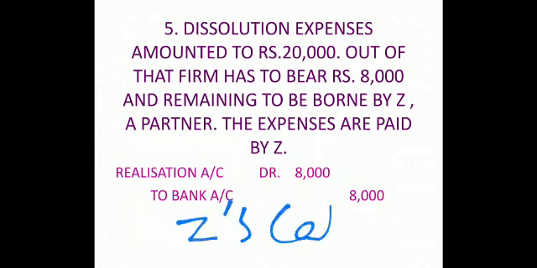So here my assumption is that out of 20,000, 8,000 is borne by the firm, 12,000 is borne by Z, and Z is paying his own share. So realization to bank, I am taking only this much. And in case I assume that all the amount is paid by Z, then the entry will change. It will be realization debit to Z's capital account, as I told you earlier.